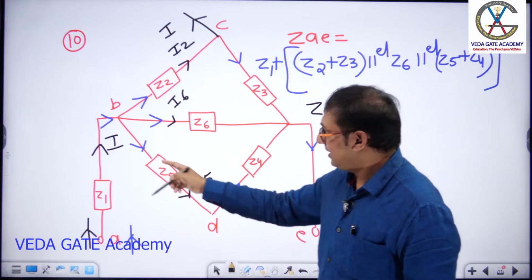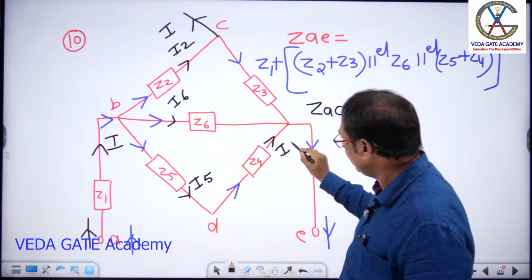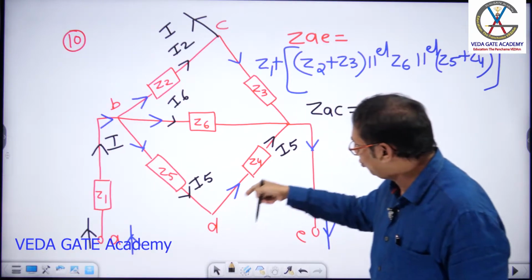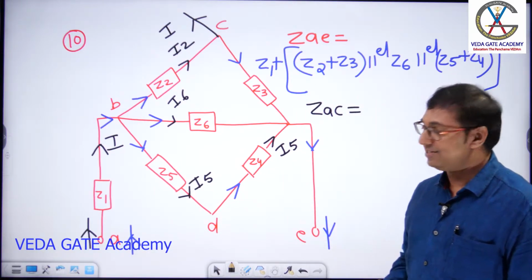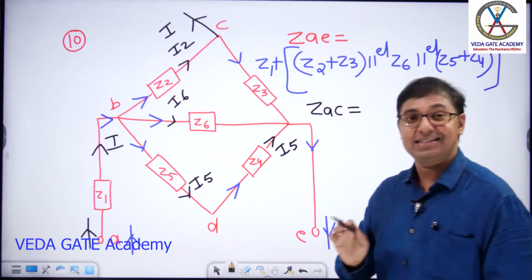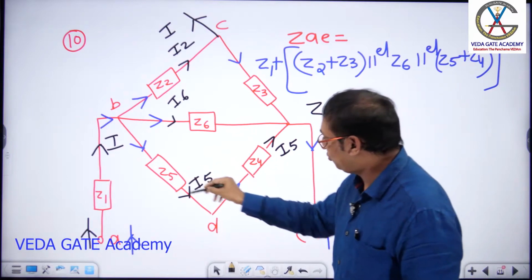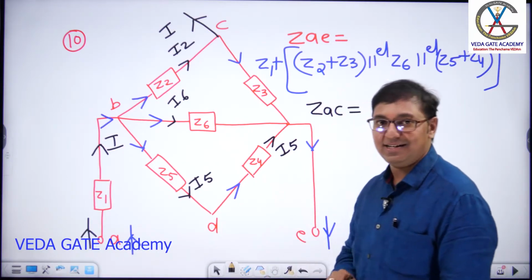Tell me, sir. I5 current coming like this and even flowing in this. Means how these two connected? In series. The series combination is connected in parallel with what? Z6. Yes or no? These two are in series, parallel with Z6.